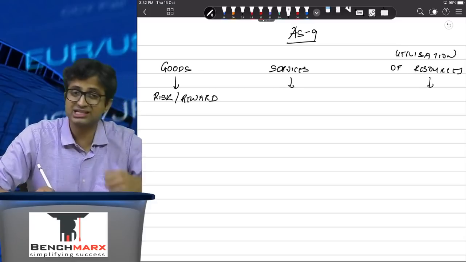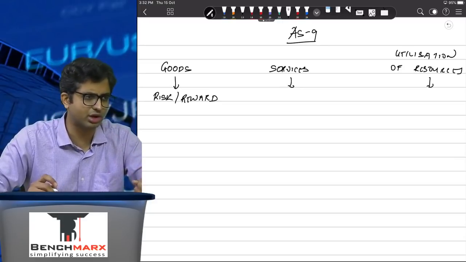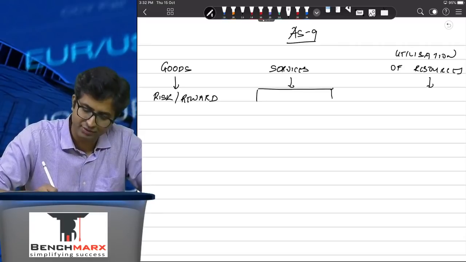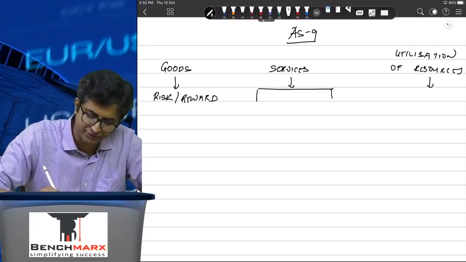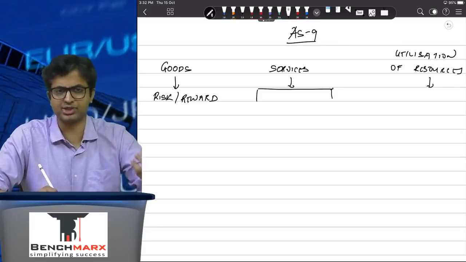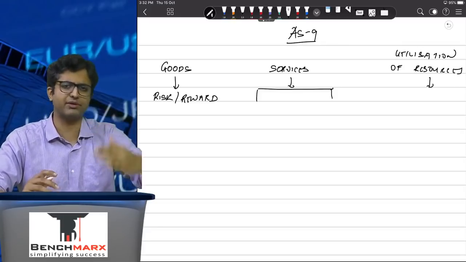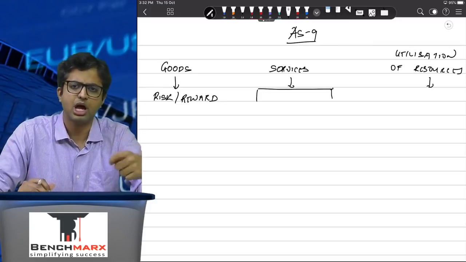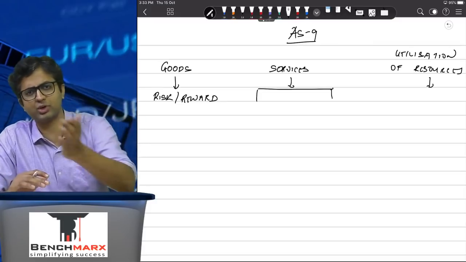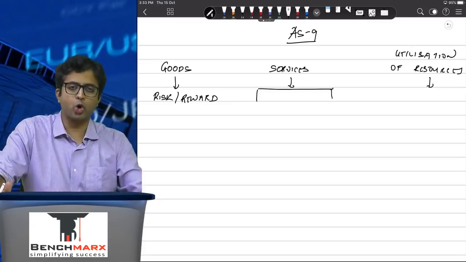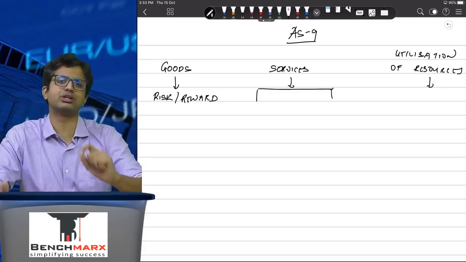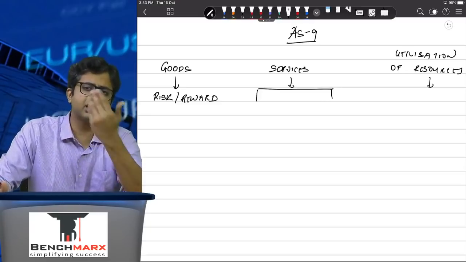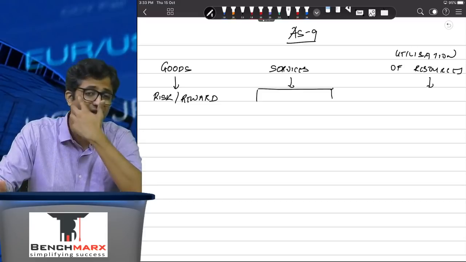In case of services, it depends. Services में कभी risk and reward नहीं होता. So it depends on the nature of the service. The nature of service can be such where there is a particular critical event due to which the revenue can be recognized, like a concert, for example. So revenue on account of that will be recognized once the concert happens. Or in case of a real estate brokerage, broker's income is dependent on the sale of the flat actually happening.